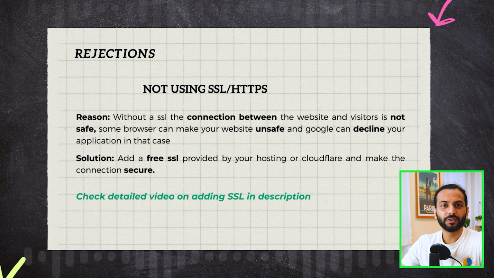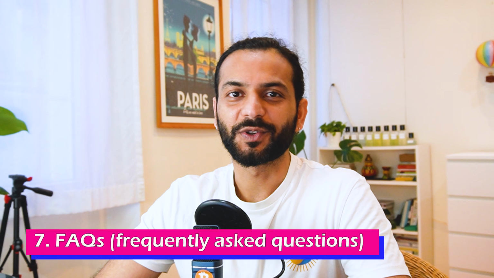And the last thing is to use HTTPS or to have an SSL certificate on your website. If your website is showing HTTP and there's no HTTPS, your AdSense application might be rejected. So make sure you have HTTPS on your website. No matter which hosting you use, you always have this free option to install SSL on your website. I created a video about it. You can check the video in the description, and make sure your website has SSL and make sure the connection is secured. Okay, let's go to the last bonus section of this video, which is frequently asked questions.